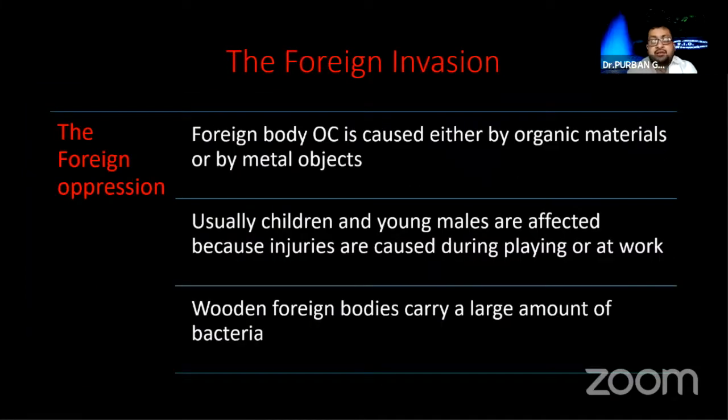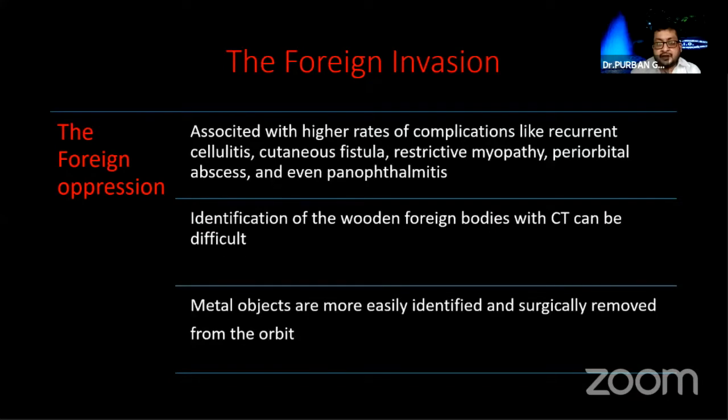The second important thing is foreign invasion, that is, post-traumatic foreign body in the orbit. There are two kinds of foreign body. One is the vegetative, of which the wooden foreign body is an important culprit. And the second is the metallic foreign body.